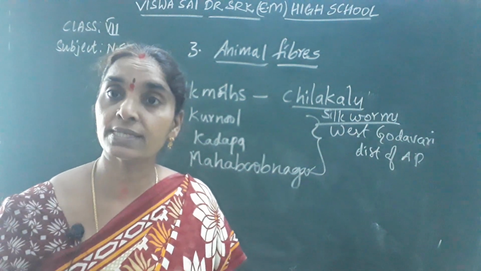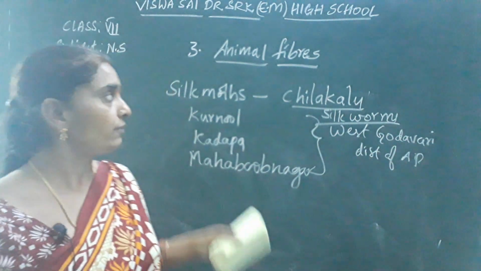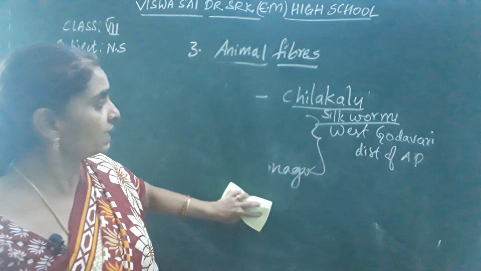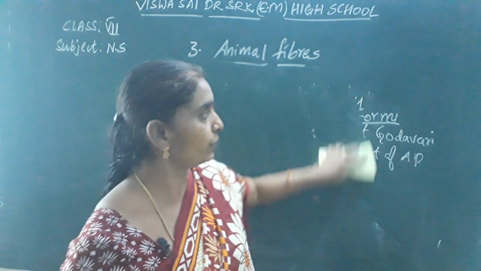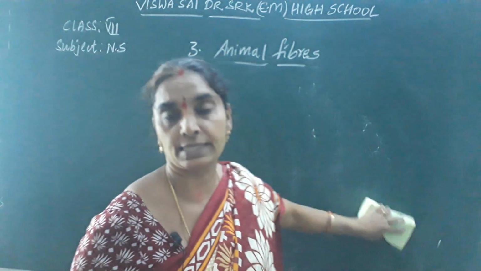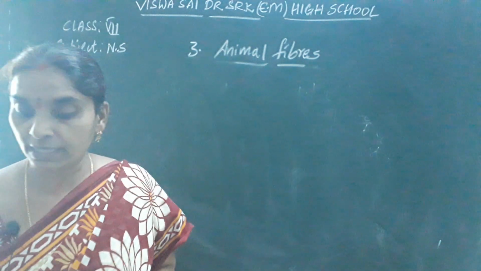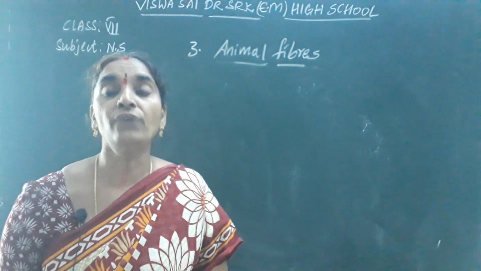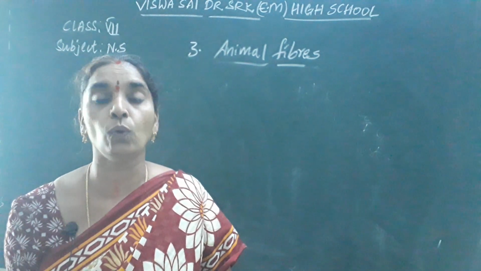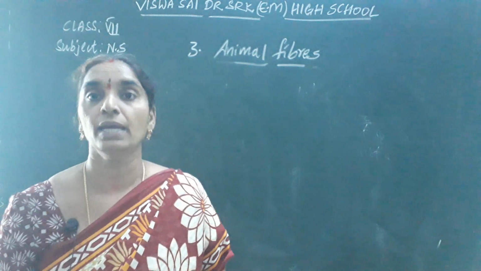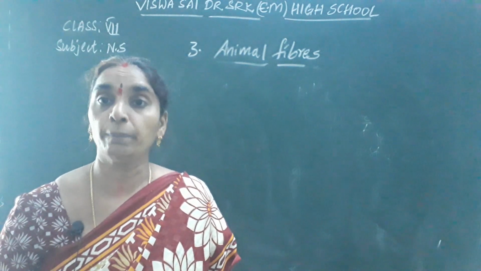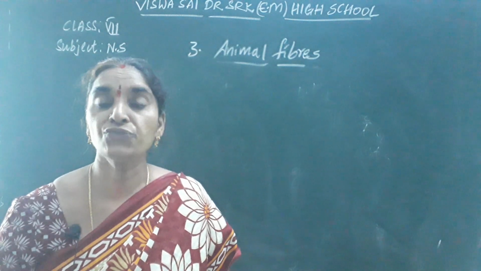Okay, so this silkworm changes into which stage? First it produces the eggs. At one go, each silk moth produces 500 eggs and dies. These eggs are placed in the mesh frames.